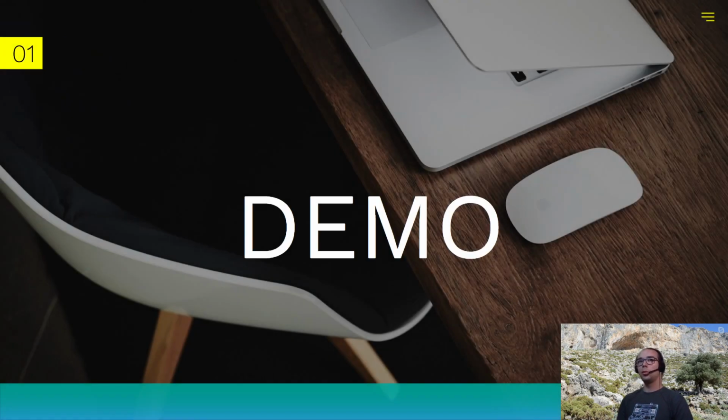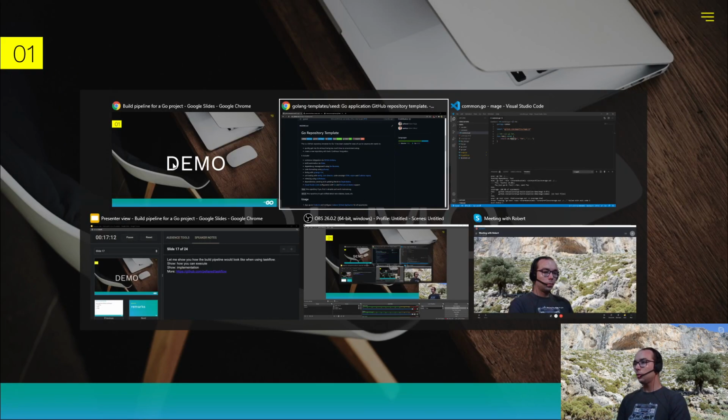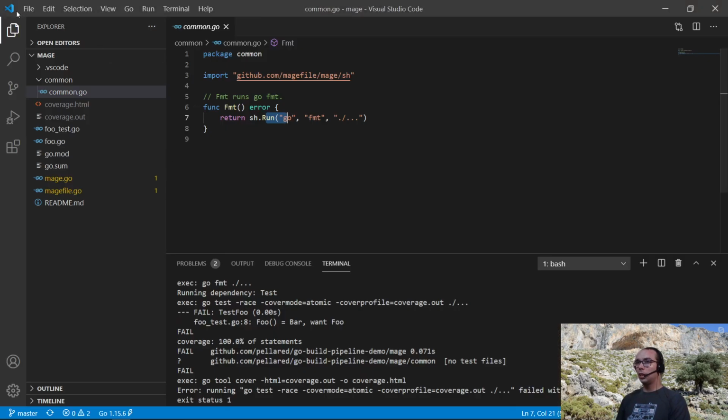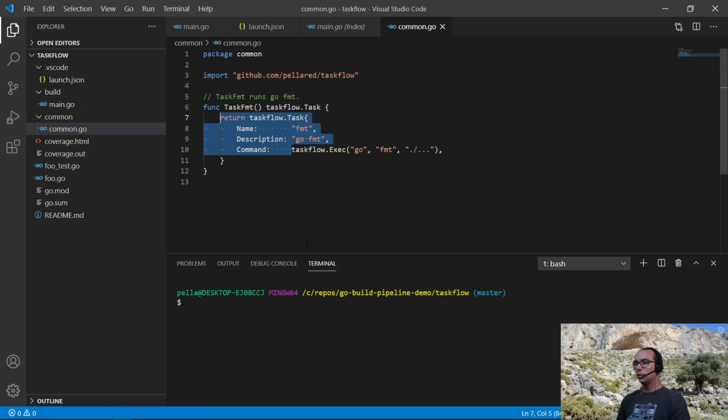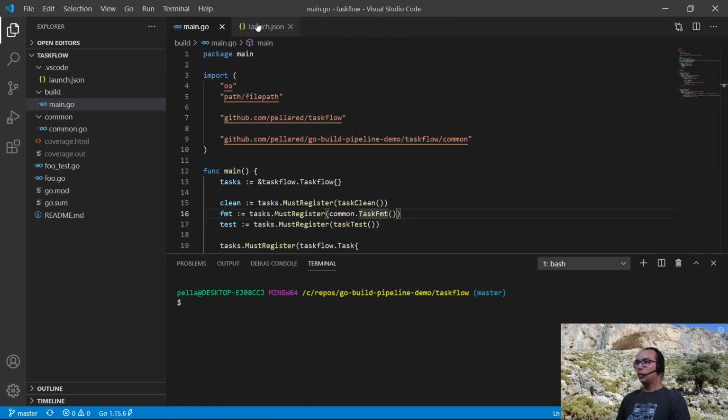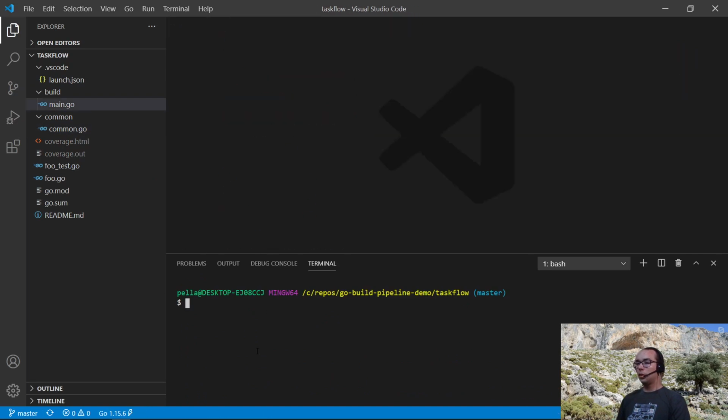Let me show you how the build pipeline would look when using TaskFlow, which I created. So again, I'm back in VS Code. I will change the folder to TaskFlow. Before going into details, let me just show it from the user perspective.